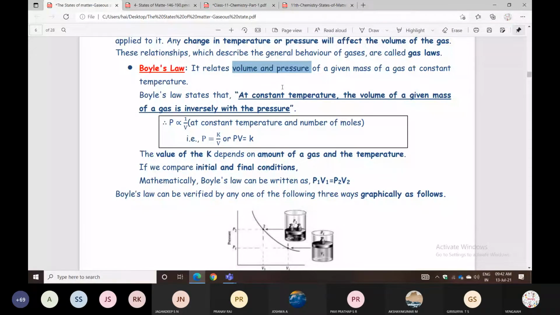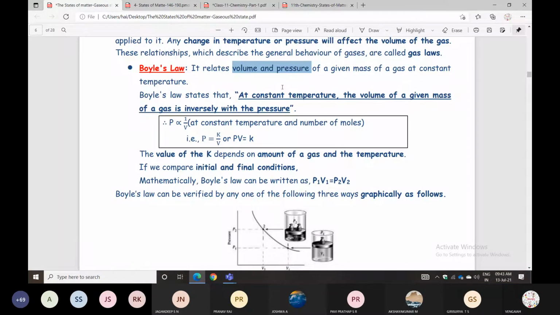So P is inversely proportional to V, or V is inversely proportional to pressure. When pressure increases, volume decreases, at constant temperature.